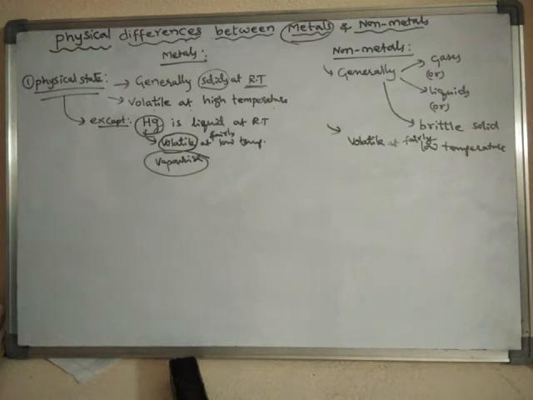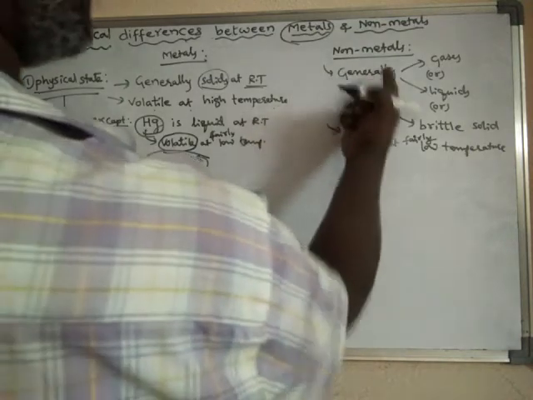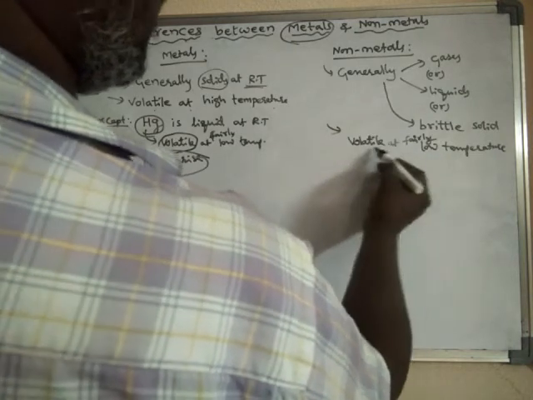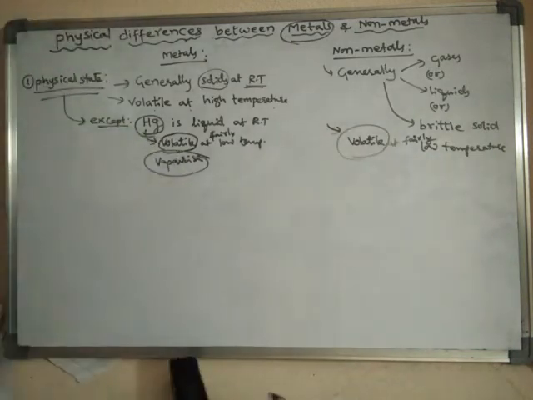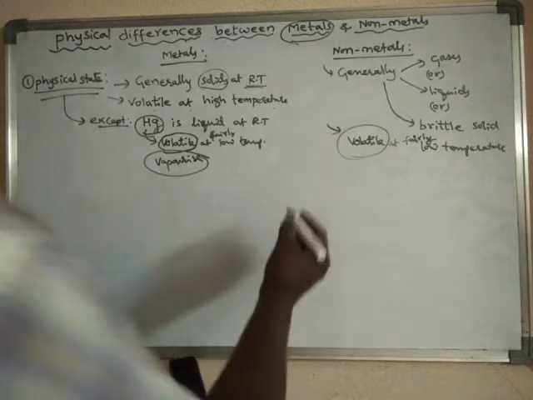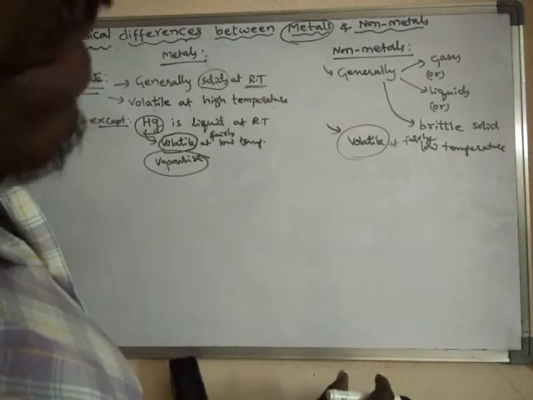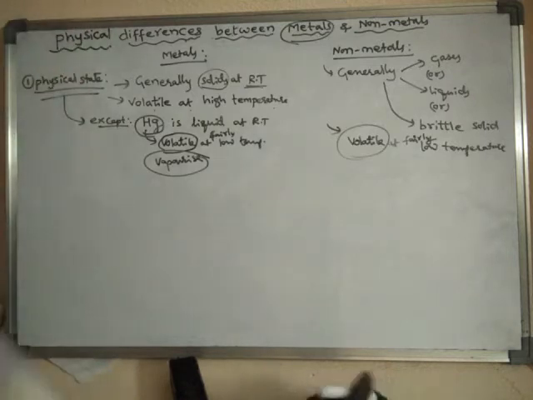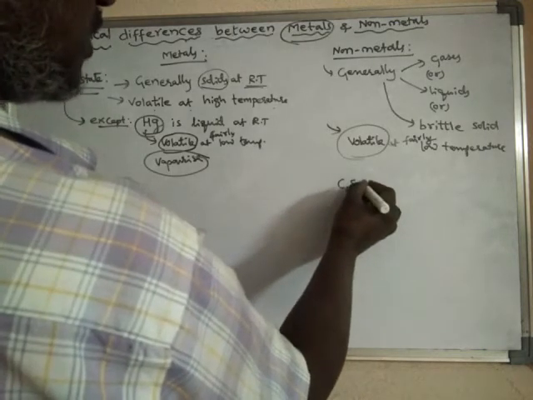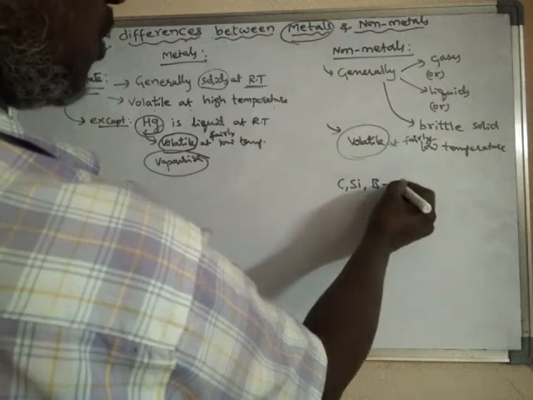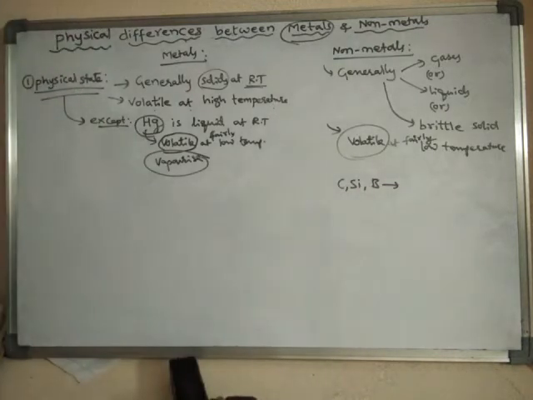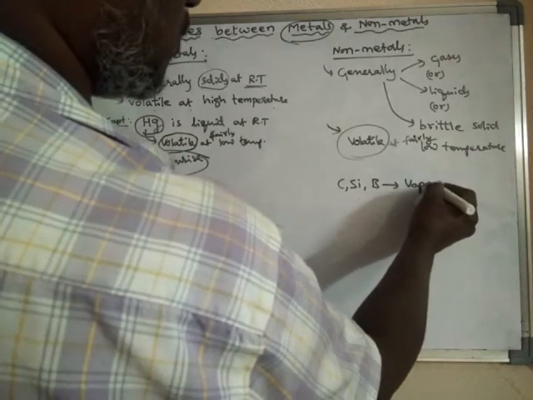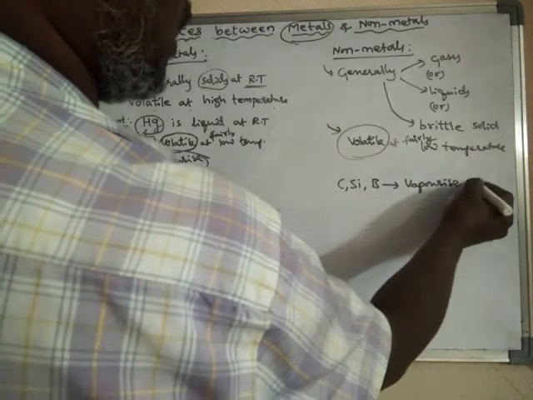For non-metals generally, this volatility, some non-metals require high temperatures in order to turn into vapor. For example, carbon, silicon, boron.